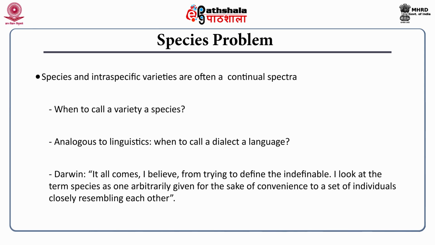"I look at the term species as one arbitrarily given for the sake of convenience to a set of individuals closely resembling each other." So it is purely arbitrary. You're technically assigning a label, calling certain morphologically similar individuals a separate species. It's not really objective; it's highly subjective.